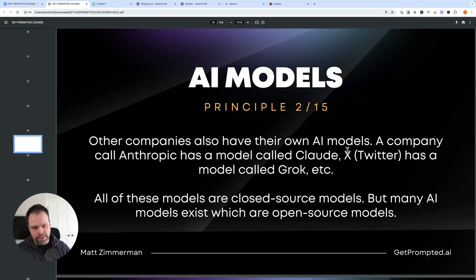But there's also X or Twitter, which has a model called Grok, although I think it's a humorous kind of thing. So there's a lot of sarcasm and whatnot in it. I don't really know what kind of value it provides to the end user, but there it is.